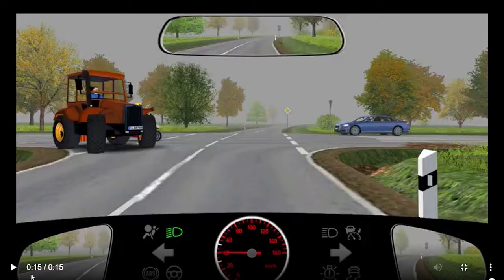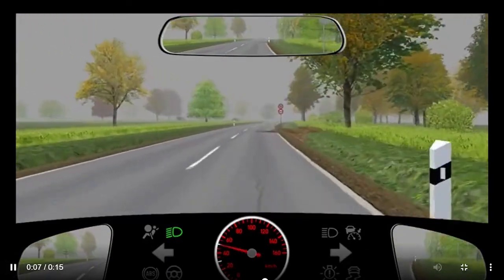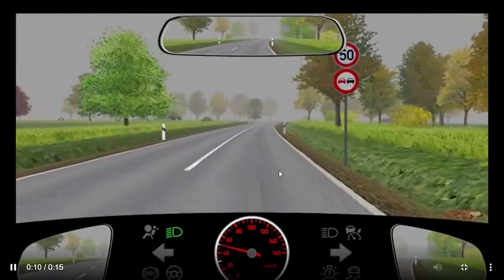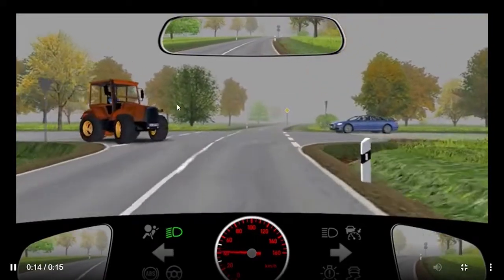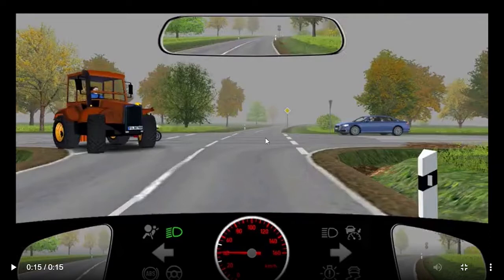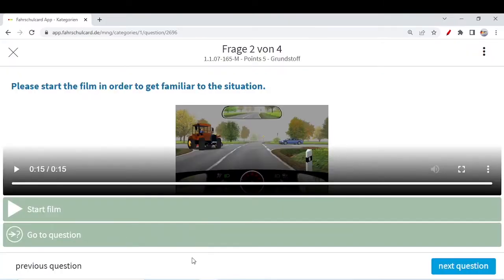The motorcyclist was traveling at a very high speed, and definitely the motorcycle is going to come into our lane and hit us. You see, this motorcyclist is coming with a very high speed. No, it's only a moment. You need to be very quick, your reflexes need to be very quick, you need to brake immediately. Heavy braking, emergency braking, otherwise this motorcyclist will definitely come into your lane. Tractor is not a problem, but there will be some encroachment from the motorcyclist, and the motorcyclist can hit us. You need emergency braking over there.